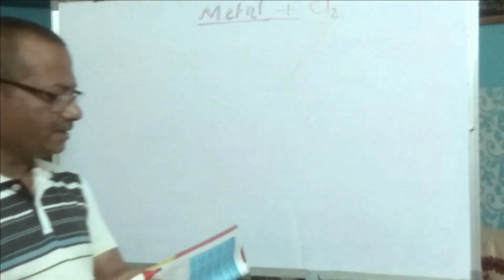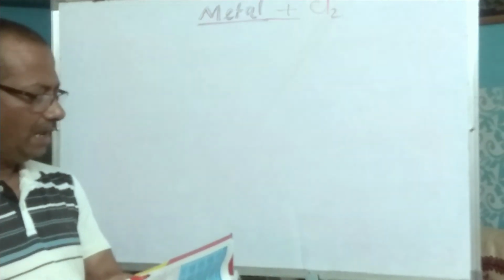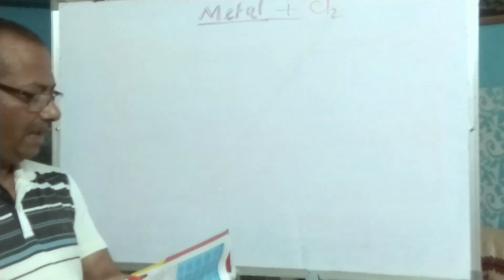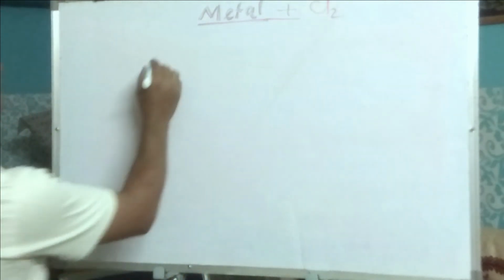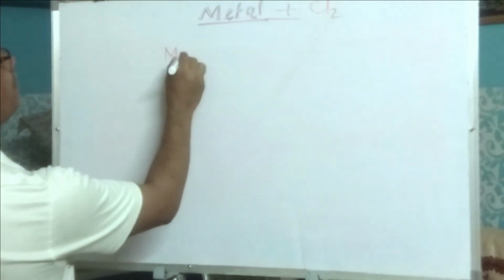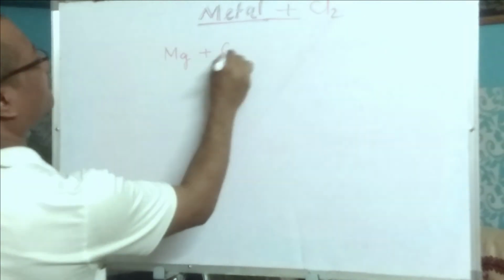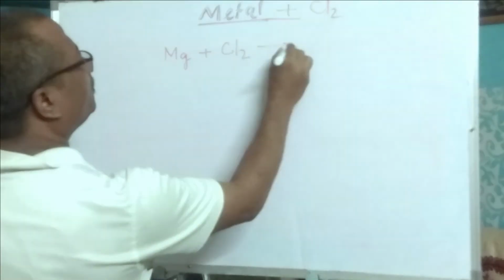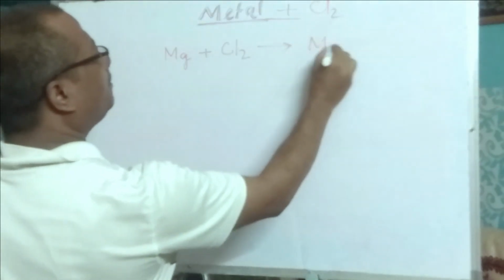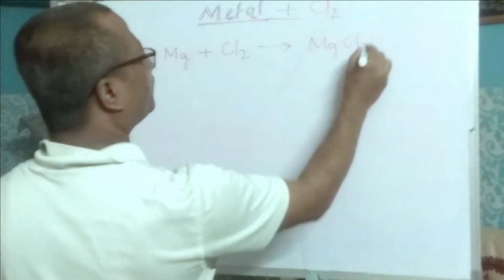Now when metal reacts with chlorine. Most of the metals react with chlorine to form respective chloride. As magnesium when reacts with chlorine, it produces magnesium chloride.